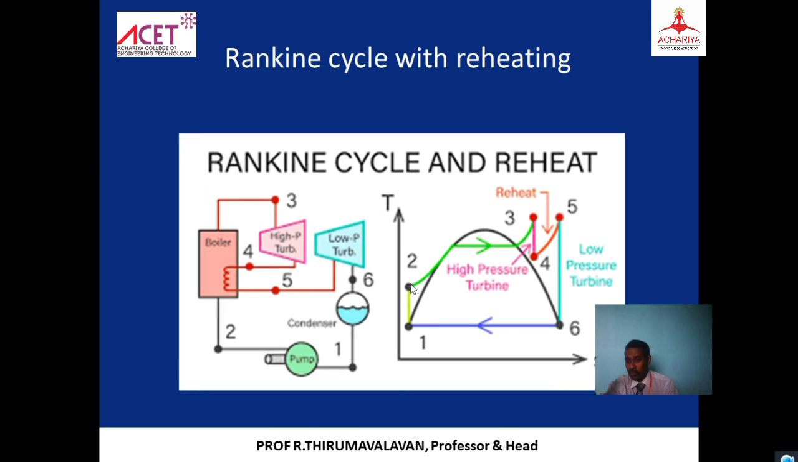3 to 4 is work from the system, and 5 to 6 is work from the system, but 1 to 2 is work going into the system. We have to subtract it. This is the heat we are supplying. Those heat energies are taken.